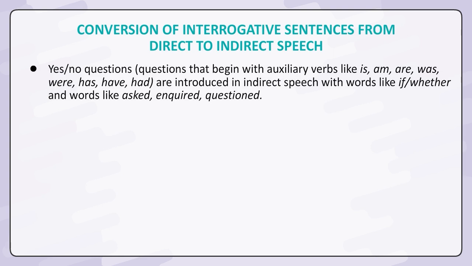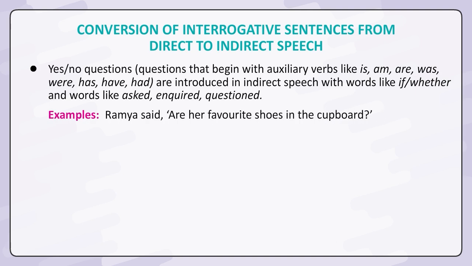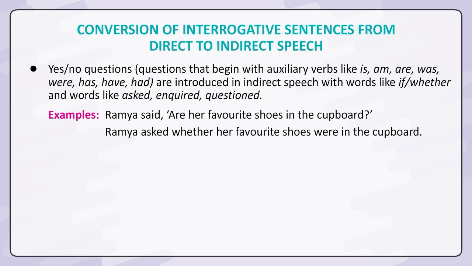Yes or no questions. Questions that begin with auxiliary verbs like is, am, are, was, were, has, have, had are introduced in indirect speech with words like if or whether and words like asked, inquired, questioned. Examples. Ramya said, "Are her favorite shoes in the cupboard?" Ramya asked whether her favorite shoes were in the cupboard.